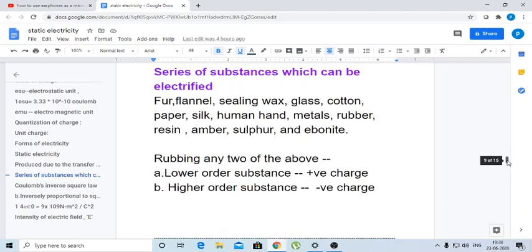So students, in this video we have discussed the charge, quantization of the charge, units of the charge, properties of the charge, and static electricity, how static electricity can be produced, and the series of substances which can be rubbed and electrified by friction. In the next video we are going to discuss electric field, electric force and intensity of electric field.